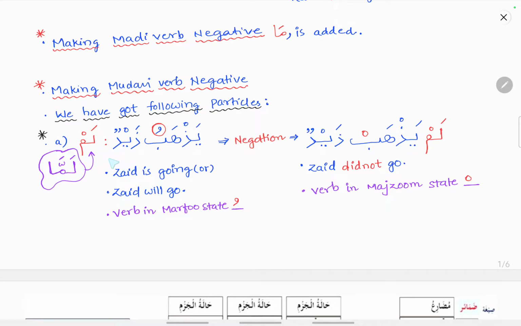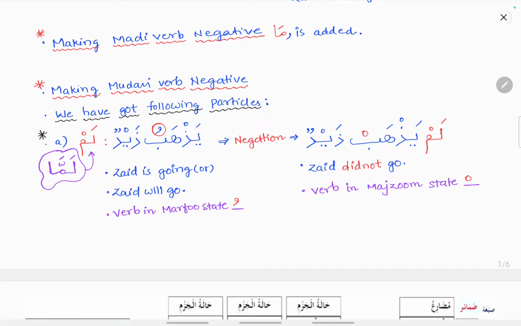So when lam is added, yazhabu zaidun means Zaid is going or Zaid will go, because it carries two tenses, the present tense as well as the future tense. Here you can see the dhamma, that is the verb is in the marfu state. When a negation particle like lam or lamma is added, it makes the verb majzoom.